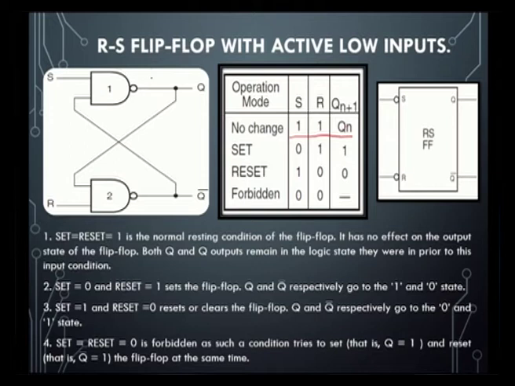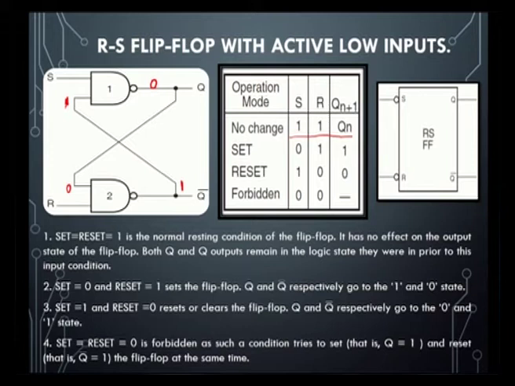Let us consider Q equal to 0 initially. This output is given here, so this also becomes 0, and the complement of it will be 1. This is given to one of the inputs of S, so this will be 1.